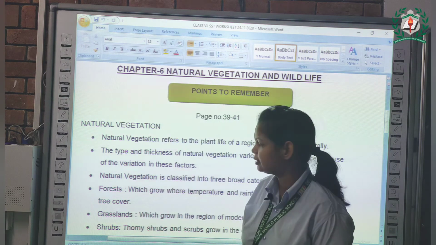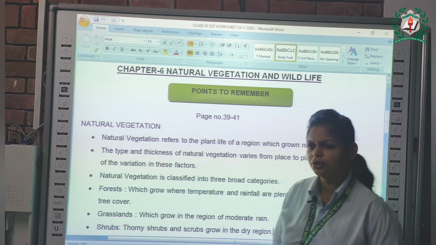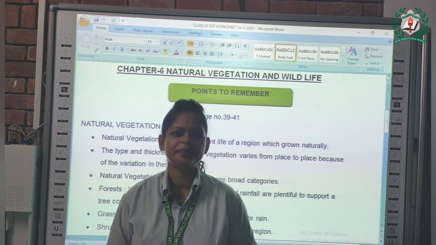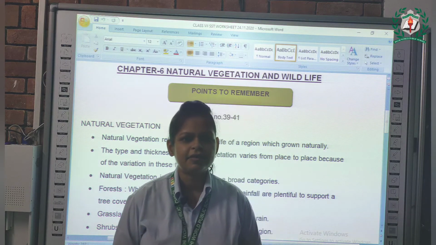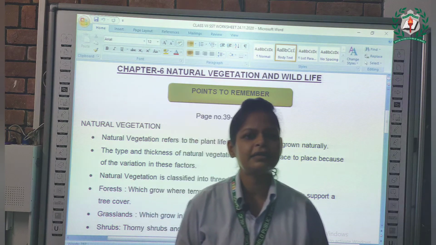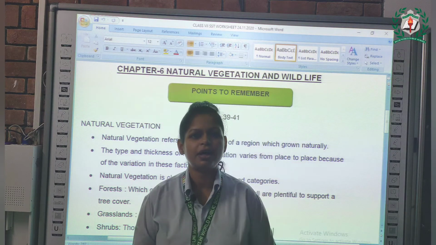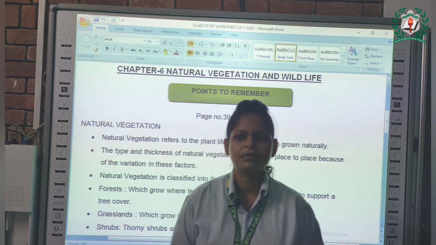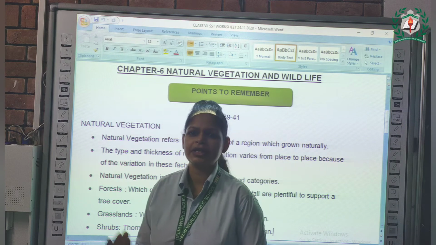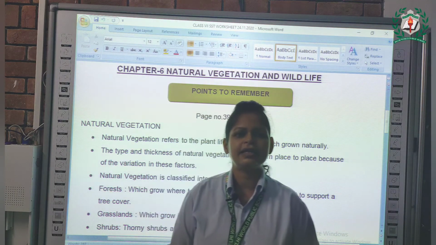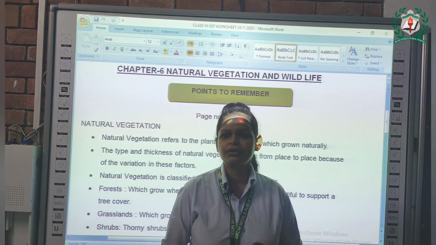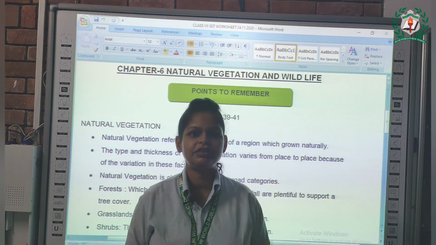The other one is grassland, which grows in a region where there is moderate rain. And lastly, the third one is shrubs, where we receive less rain. There the thorny shrubs grow. Like if you go through the Himalayas and Uttarakhand, we receive rain there, so you will see dense forest.